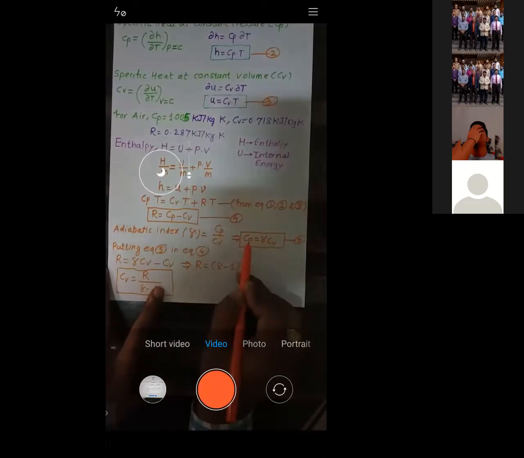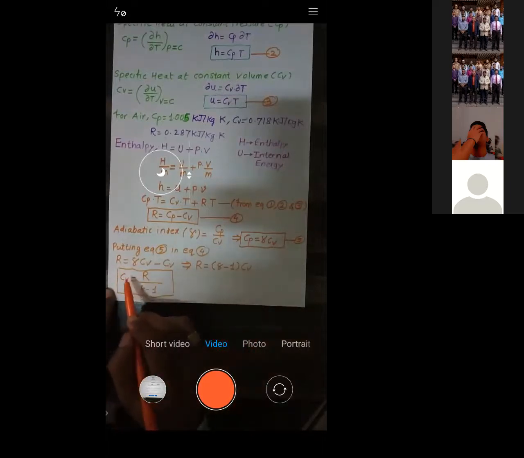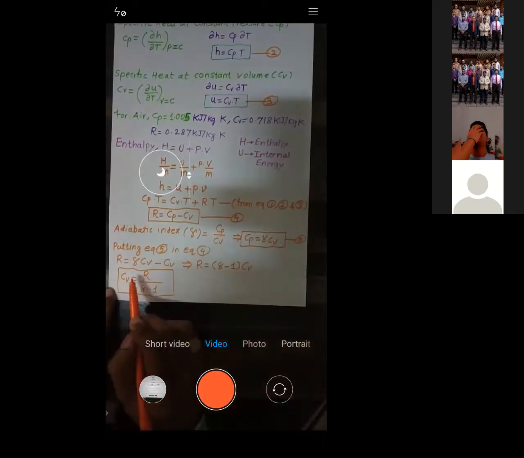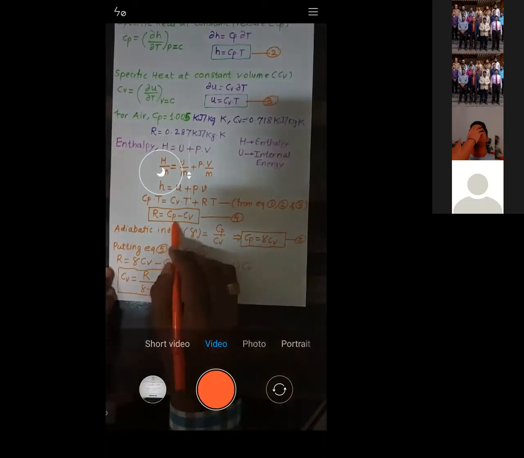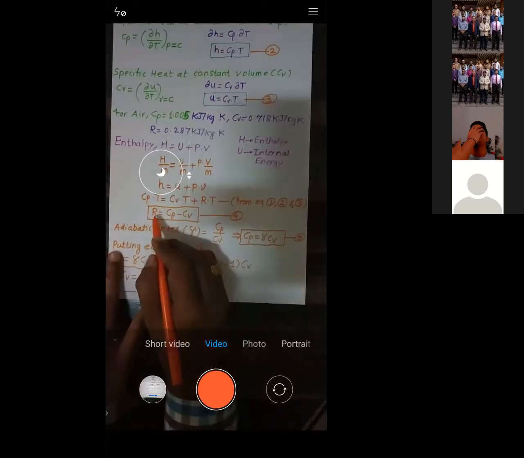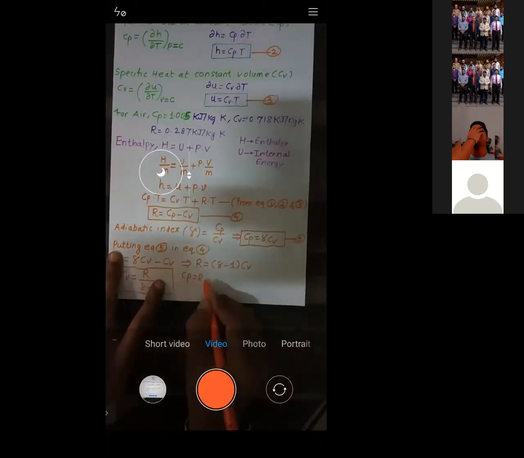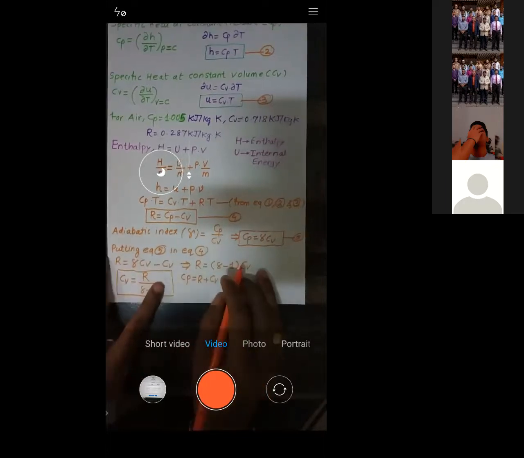Cv is in the form of R. Similarly, if I need to get Cp in terms of R, Cp is equal to R plus Cv. Okay, try to understand.